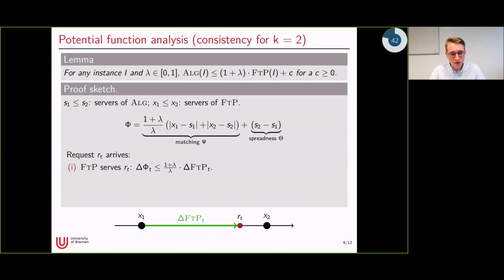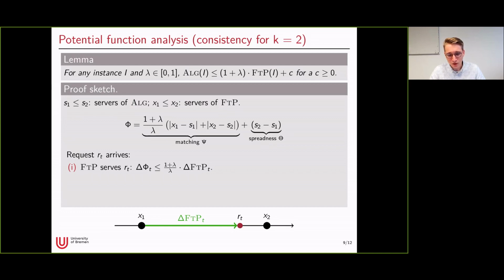Now, we apply the interleaving move technique, and we assume that some request arrives, and we first let FTP serve the request. So let's just assume that FTP uses server X1 to serve the request. And in the worst case, we have to upper bound the change of the potential now.